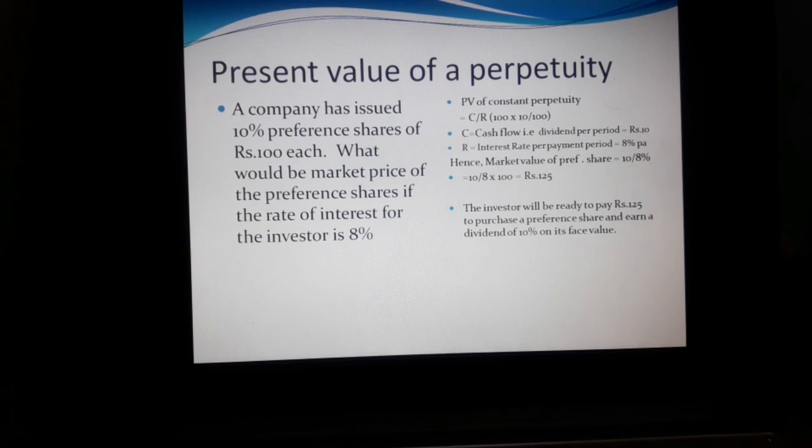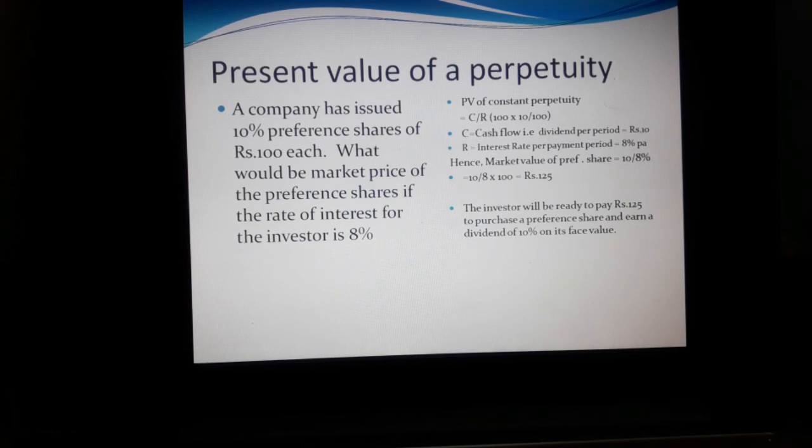PV of constant perpetuity, the formula is C divided by R. C equals cash flow, that is dividend per period, 100 into 10 divided by 100, rupees 10. Interest rate per payment period is 8% per annum. Hence the market value of preference shares is 10 divided by 8%, so 10 divided by 8 into 100 equals 125.